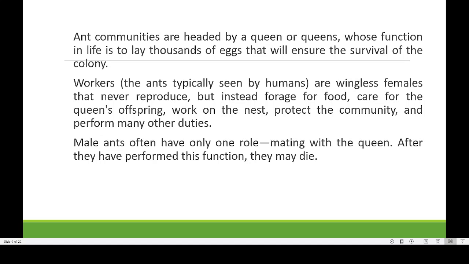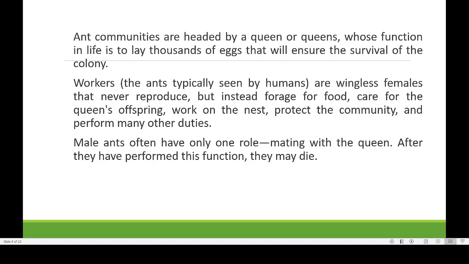Then another type is the worker, as in the case of honeybees. Workers are also female, but these workers are not capable of reproduction; they are sterile females. Their duty is to forage for food and care for the queen's offspring, and whatever work is present in the nest will be done by the worker females.